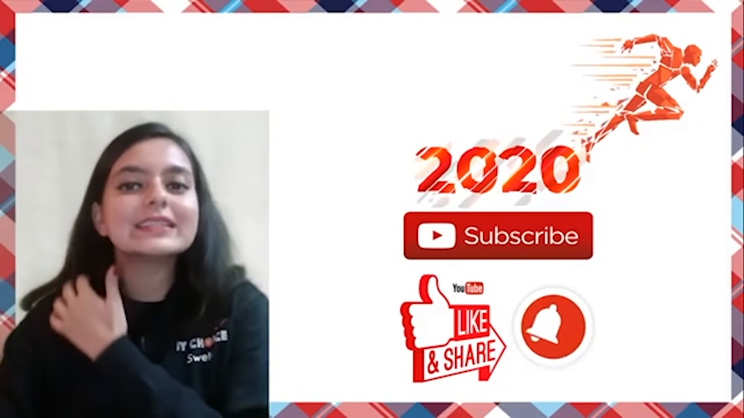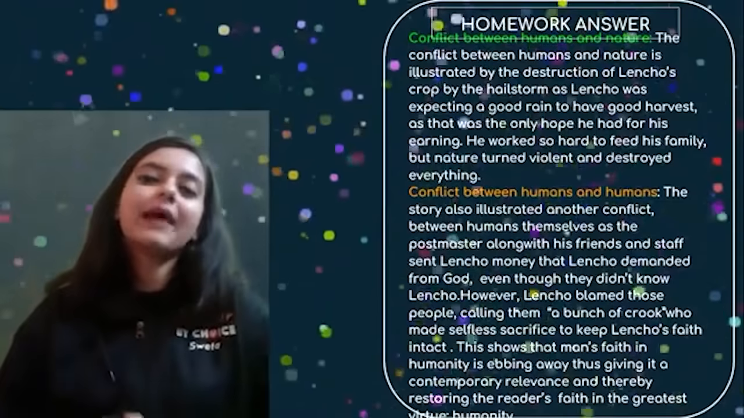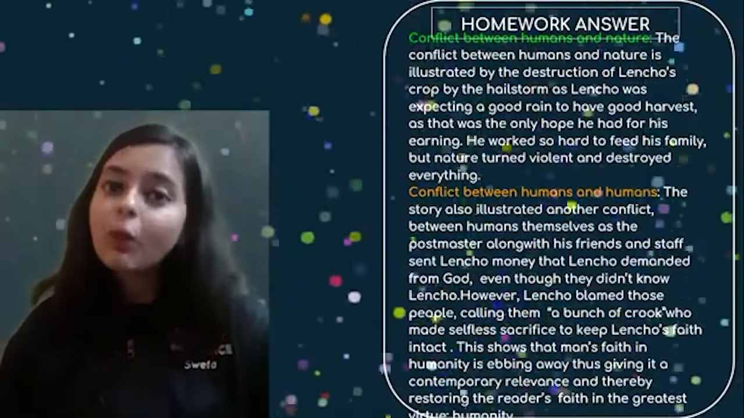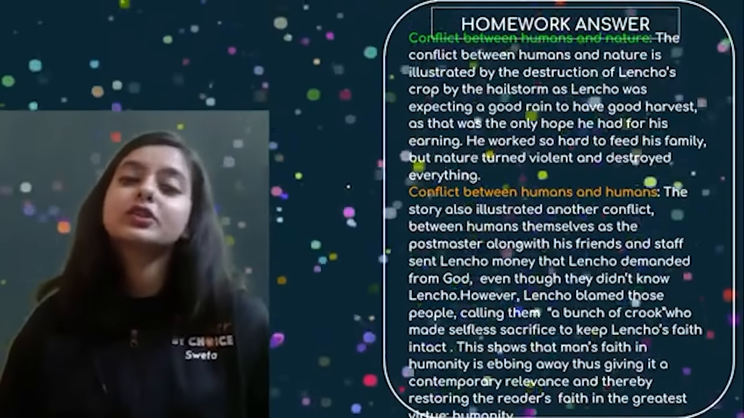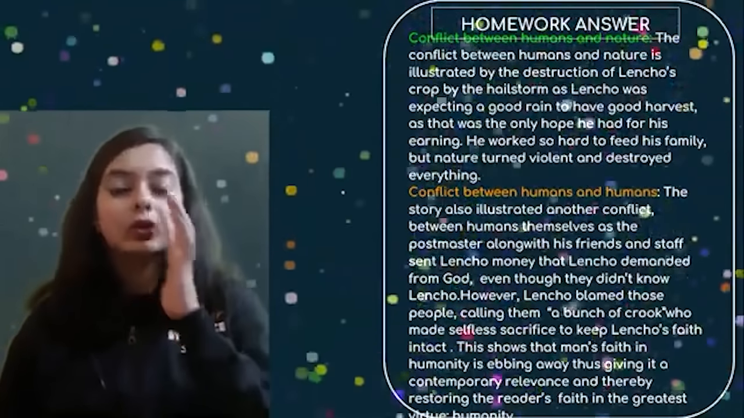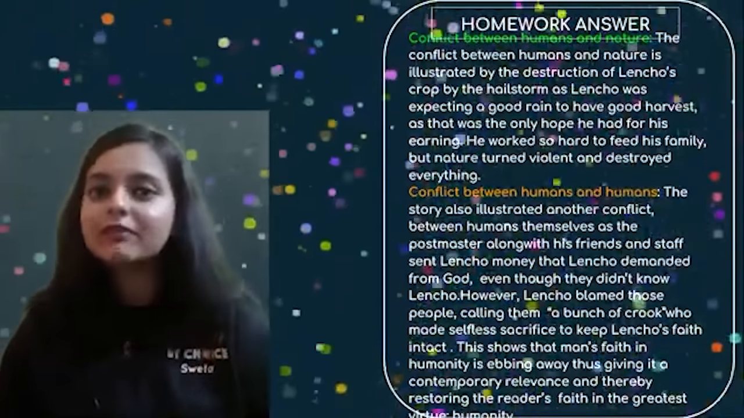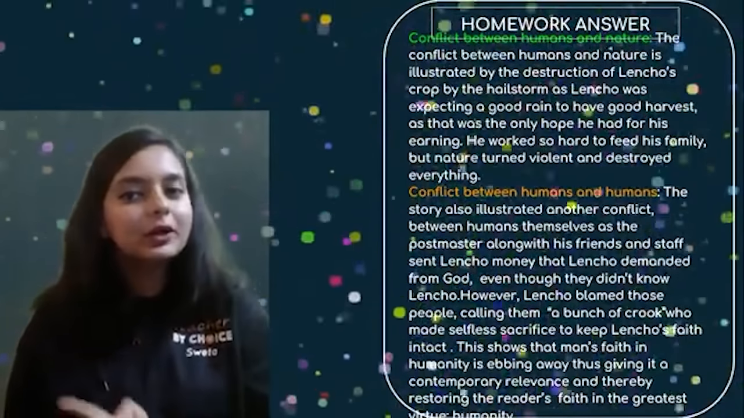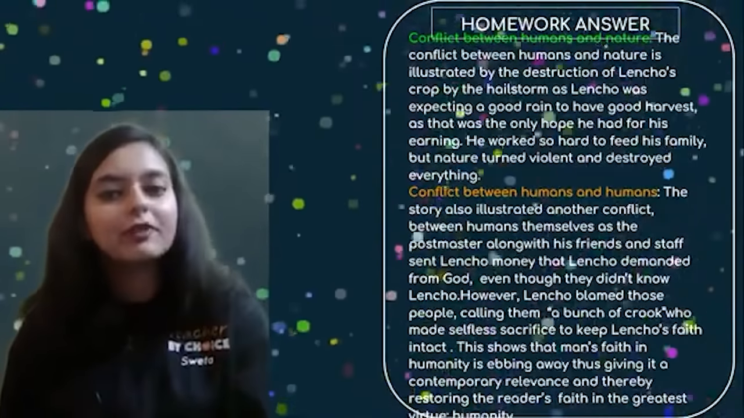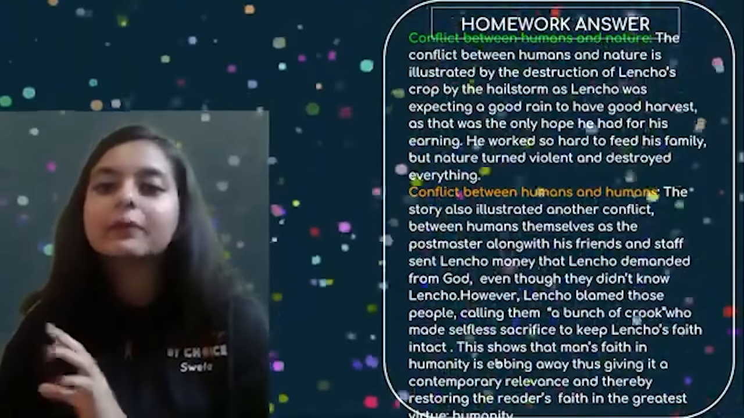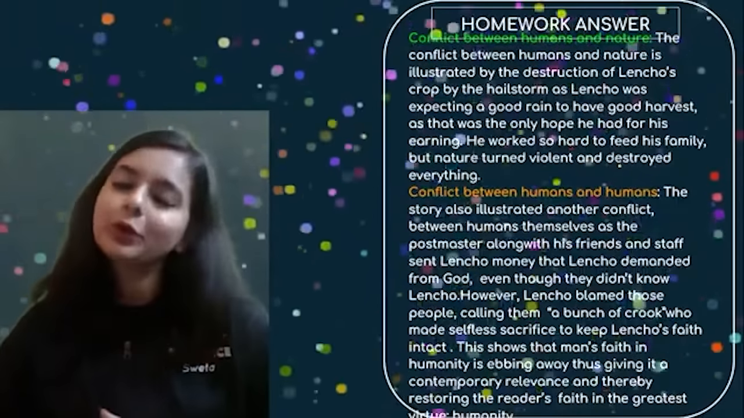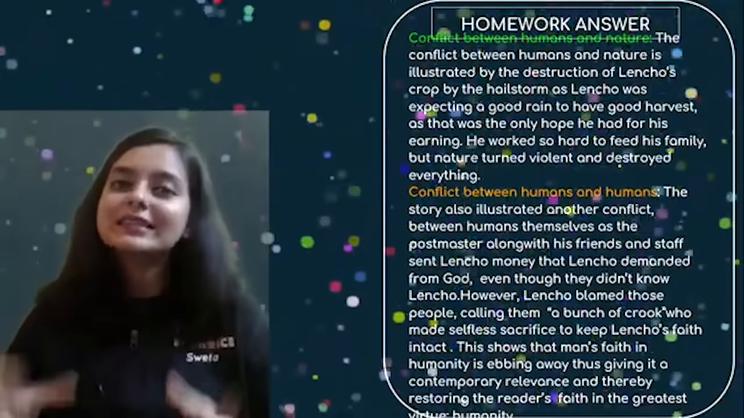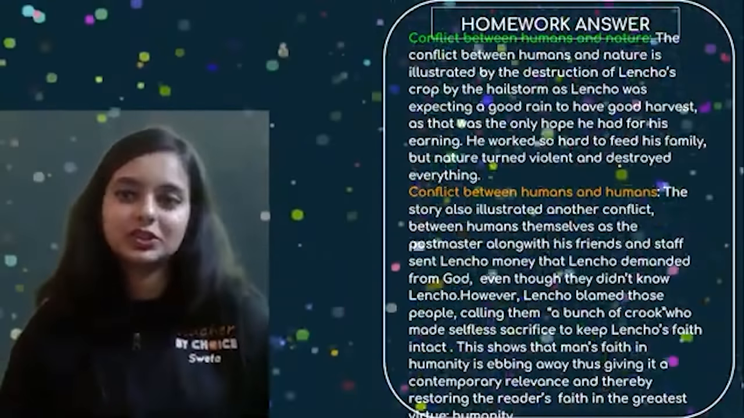So proceeding with the session, guys, first I would be discussing the homework answers, right? I gave you the homework which was talking about two types of conflict. One is the conflict between humans and nature, and the second one is the conflict between humans and humans. This is a sample answer which I have prepared for you all, so that you can understand how to approach this type of question, right?